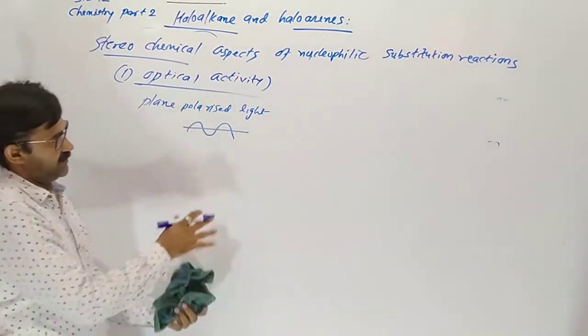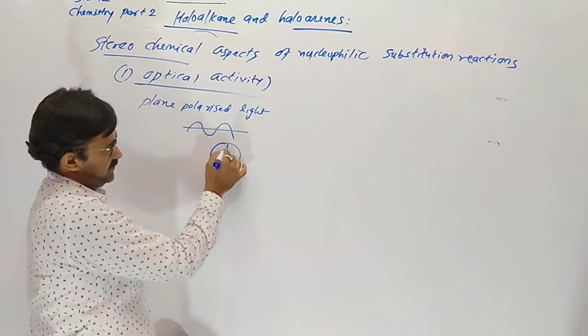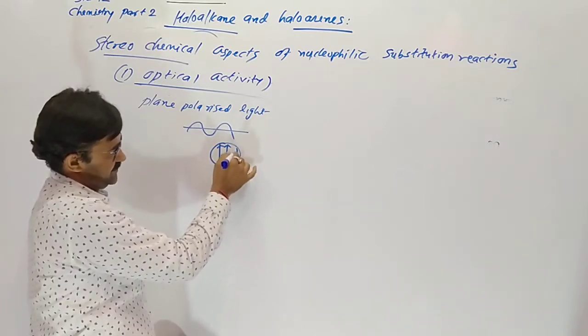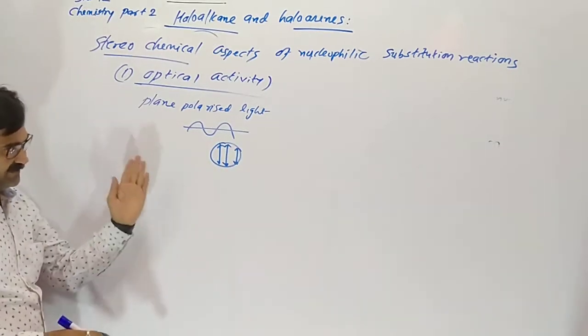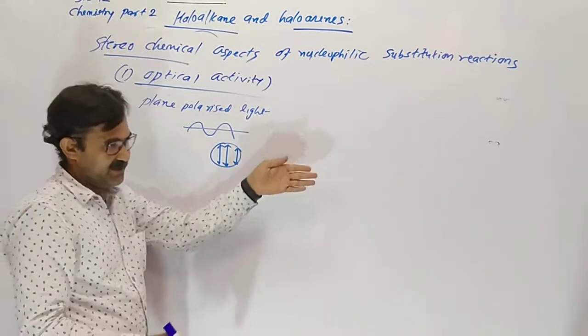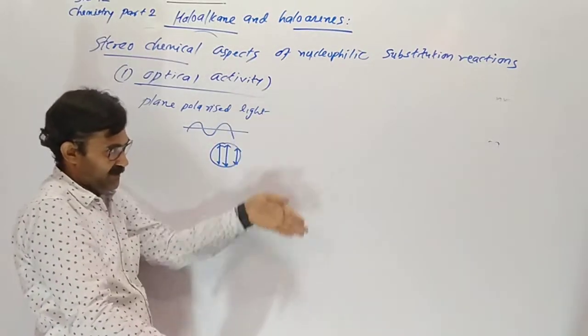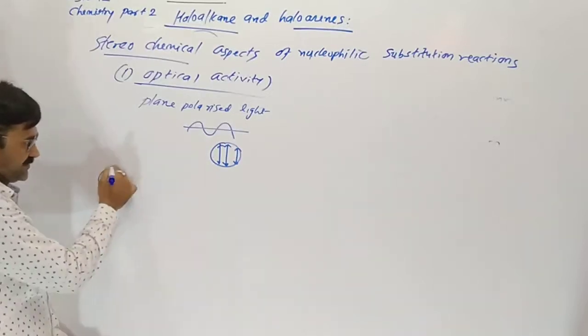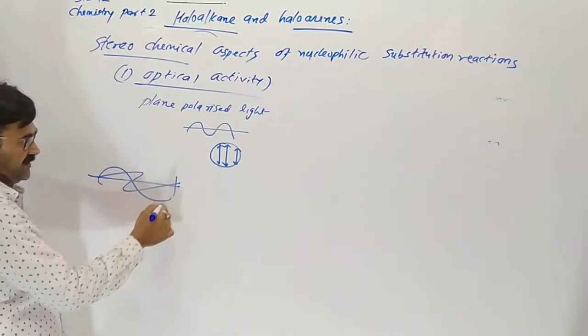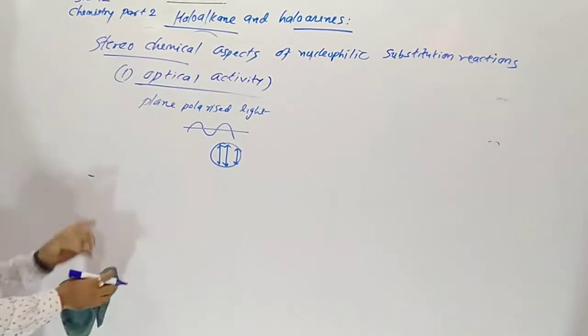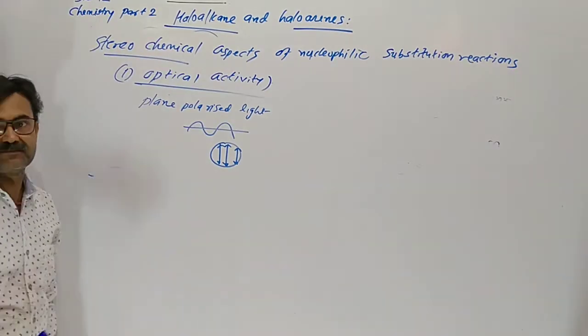This is the polarized symbol. Another symbolic representation is like this: parallel means all the waves are parallel to each other on the same plane. Not like this; this is non-polarized light. This is plane polarized light.